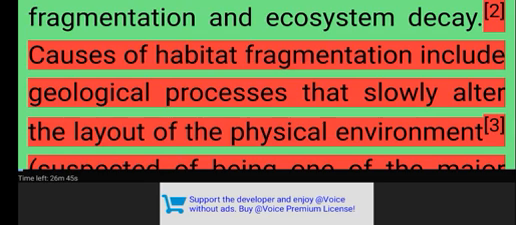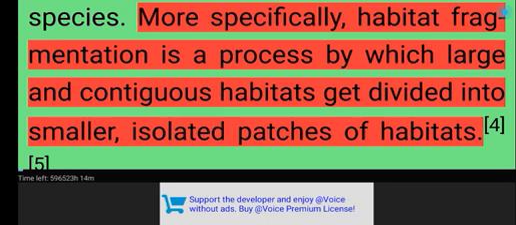alter the environment much faster and causes the extinction of many species. More specifically, habitat fragmentation is a process by which large and contiguous habitats get divided into smaller, isolated